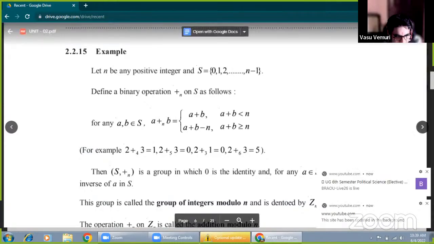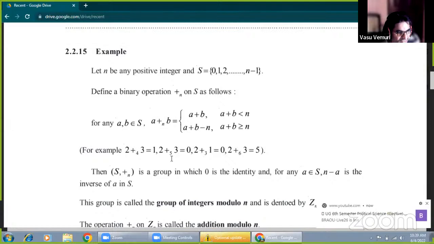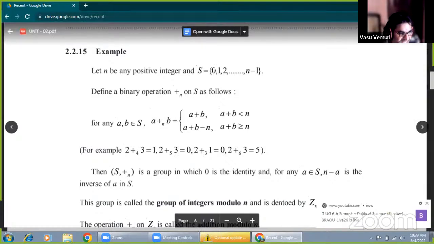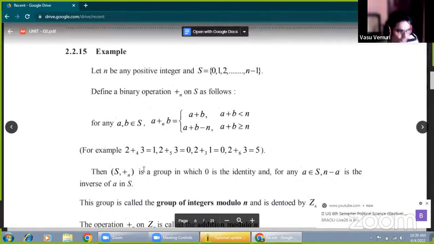5 divided by 5 is 1, and the remainder is 0. Now that is the result, because the set of elements of addition modulo 5 is 0, 1, 2, 3, 4. Here the value of n is 5, and 5 minus 1 is 4. Now, what are the elements of the set under addition modulo 5? 0, 1, 2, 3, 4.